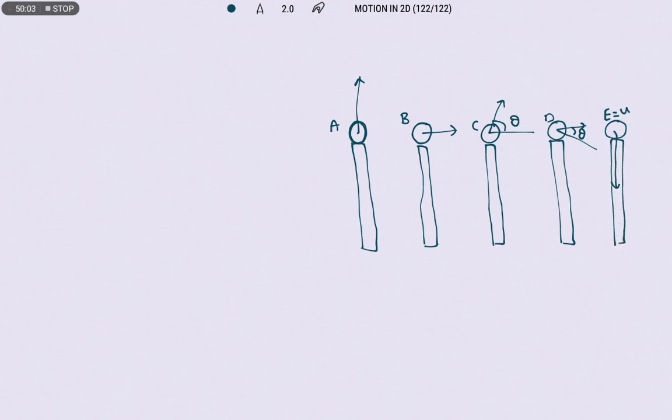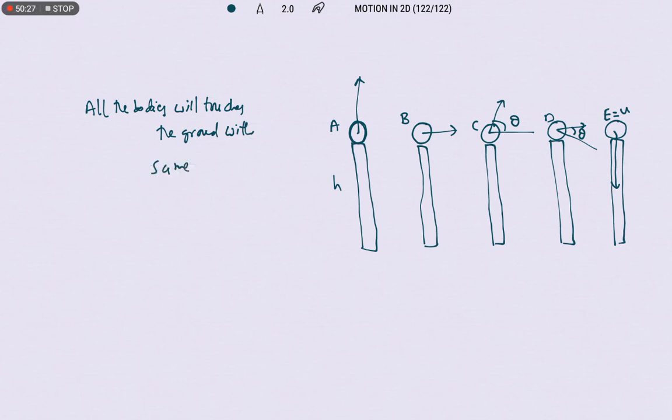So if they are projected with the same initial velocity from the same height, all the bodies will touch the ground with the same velocity.